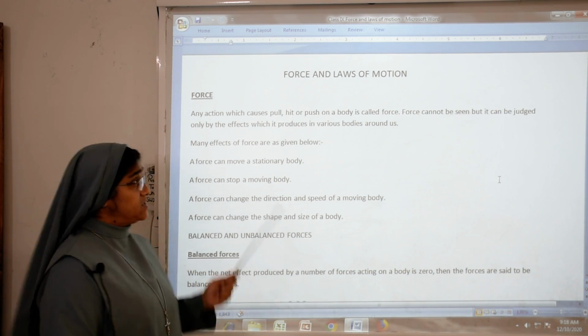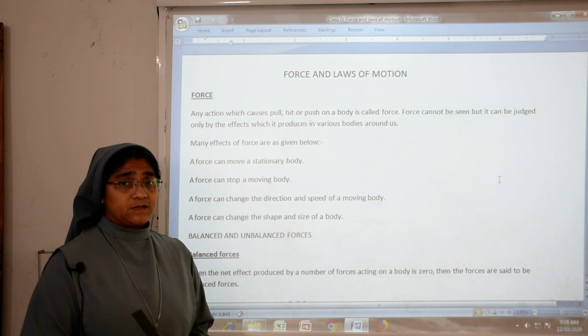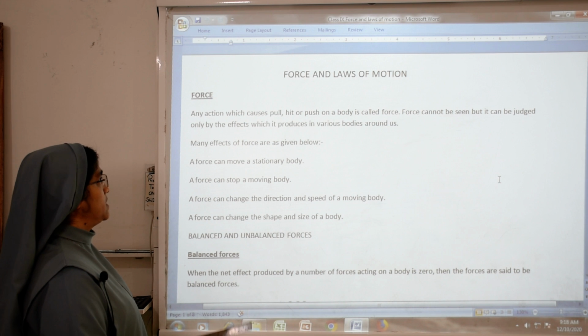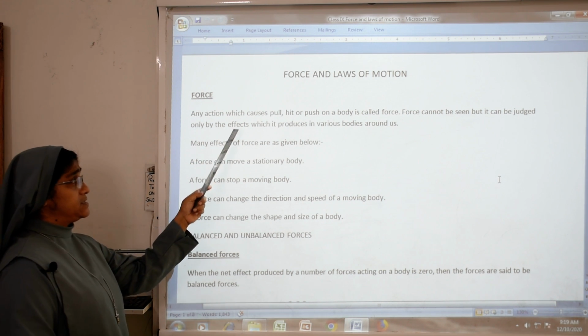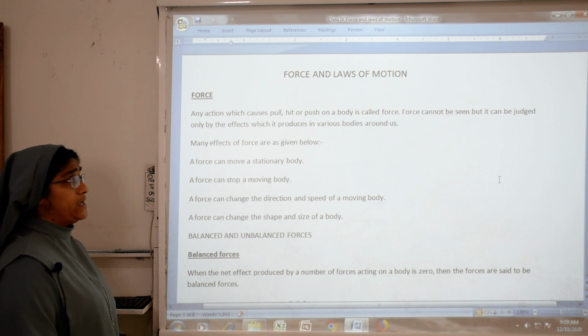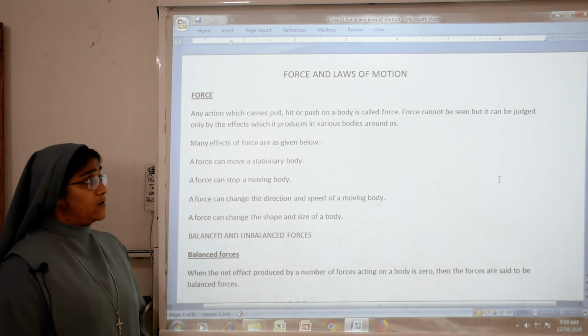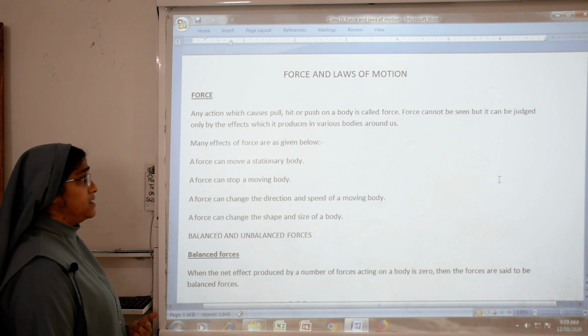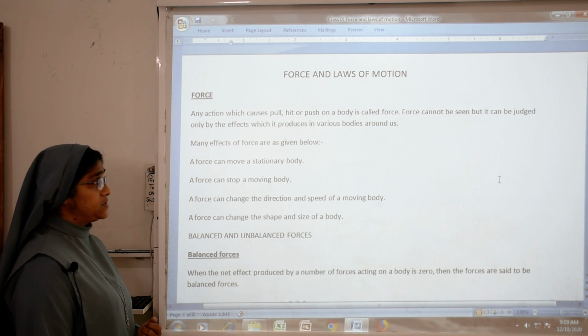So, we will study first about force. What is force? Already you know about force. Force means any action which causes pull, hit or push on a body is called force. Force cannot be seen, but it can be judged only by the effects which it produces in various bodies around us.